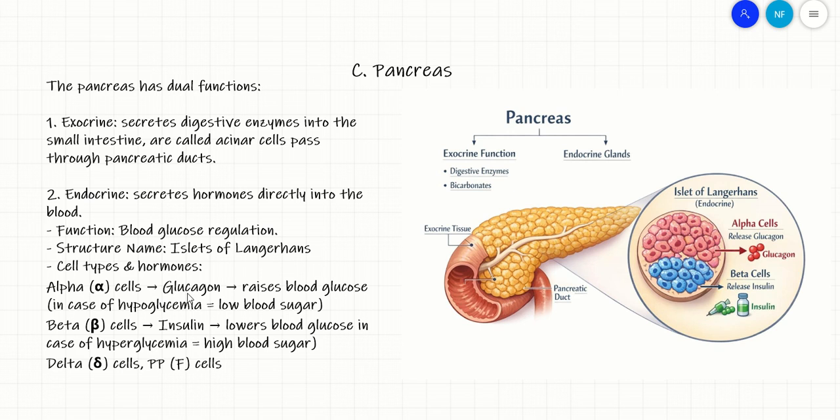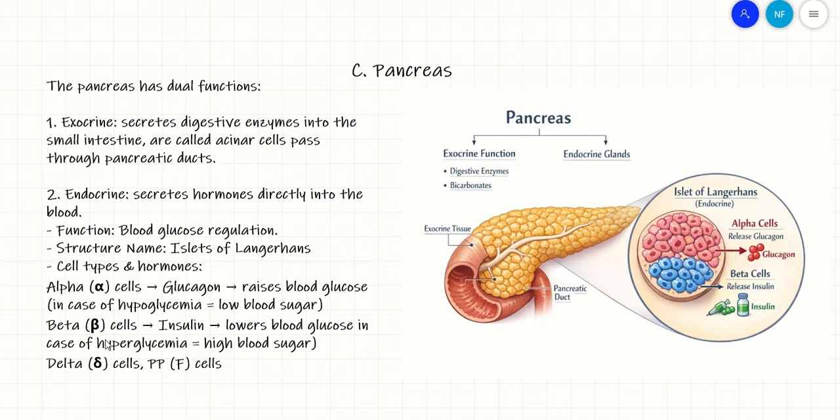First of all we have alpha cells, they produce glucagon hormone. What does this glucagon hormone do? It raises blood glucose and is secreted in case of hypoglycemia or low blood sugar. I mean if you are fasting for example, or if you had a long time without eating, then your blood sugar will go low. Once your blood sugar goes low, it's a state of hypoglycemia. In case of hypoglycemia, the pancreas gives an order to the alpha cells to secrete glucagon hormone. This hormone increases blood sugar.